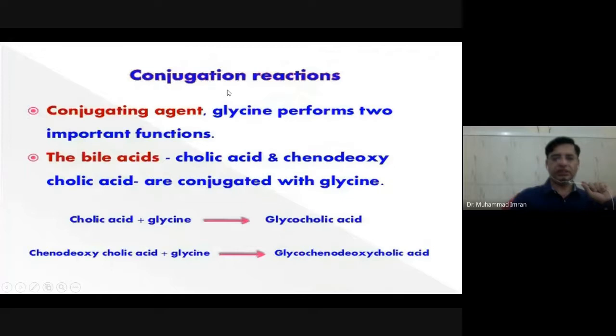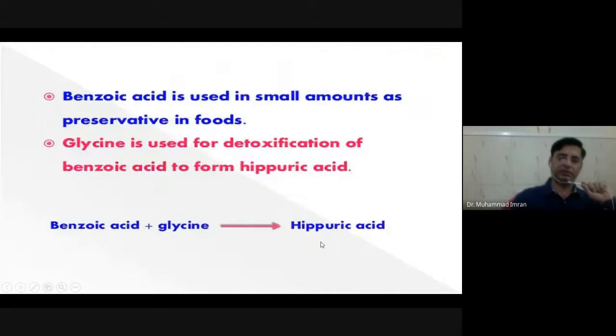Conjugation reaction: glycine can be conjugated with cholic acid and chenodeoxycholic acid to produce glycocholic acid and glycochenodeoxycholic acid in the presence of glycocholic acid synthase enzyme and glycochenodeoxycholic acid synthetase enzyme. So these are the bile acids. Then they are converted into bile salts, which cause the emulsification of fat. Benzoic acid is used in small amounts as a preservative in foods. Glycine condenses with benzoic acid to produce hippuric acid.